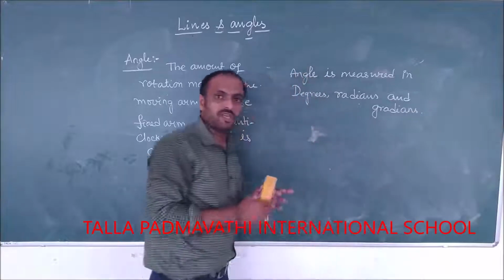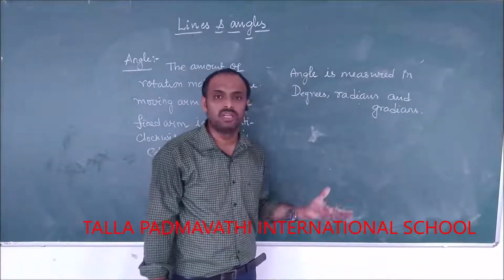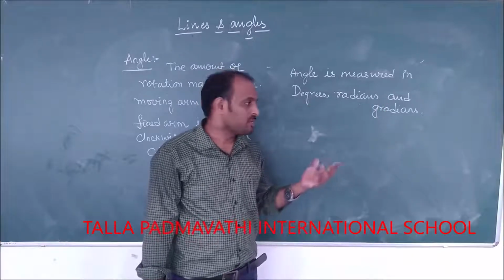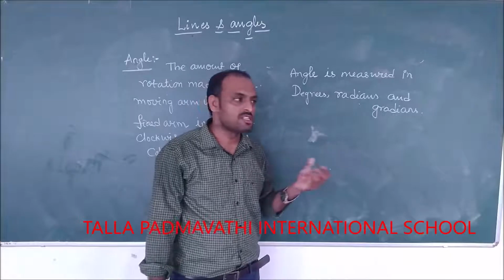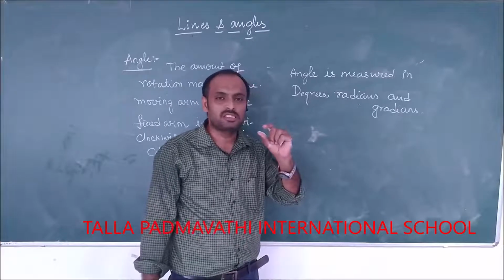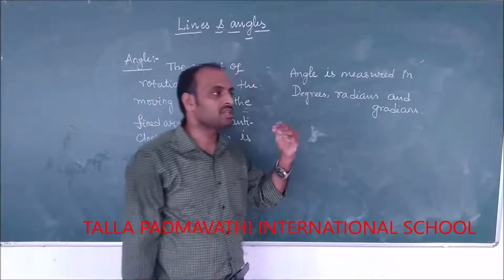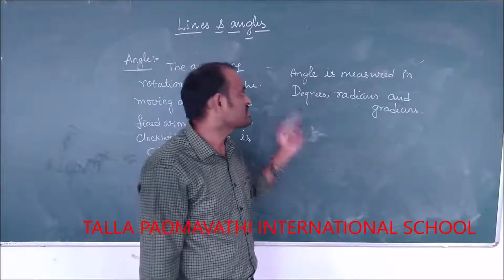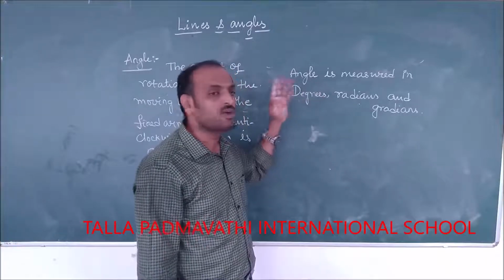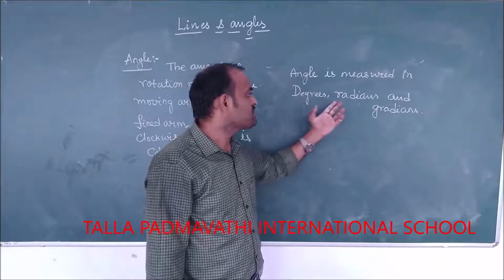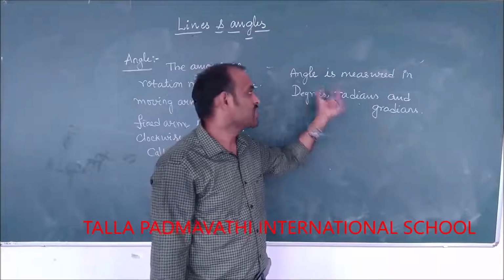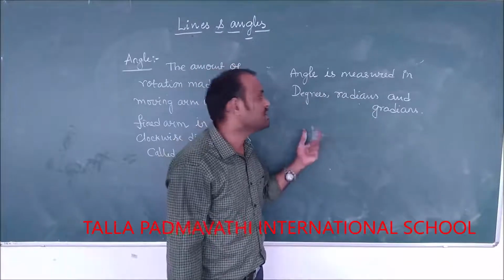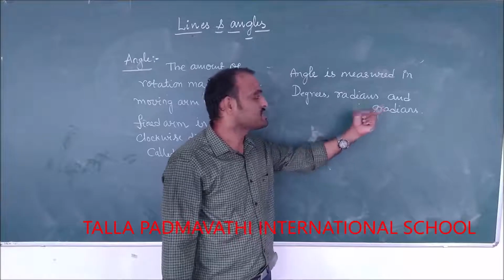Just like we measure length in centimeters, meters, millimeters. If the distance is more, we use kilometers. If you compare heights, we use centimeters. If you see very minute particles, we use millimeters. So depending upon the length of the given object, we use different units. The same way, the units of angle are degrees, radians and gradients. In your further classes, you are going to see the relation between degrees, radians and gradients.